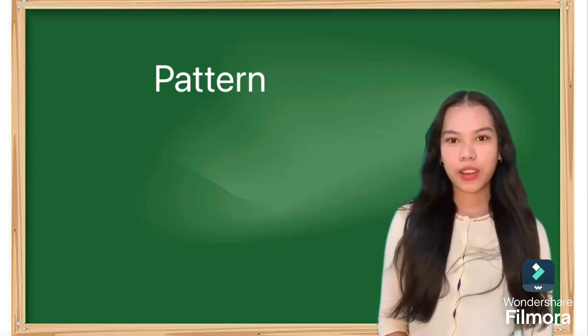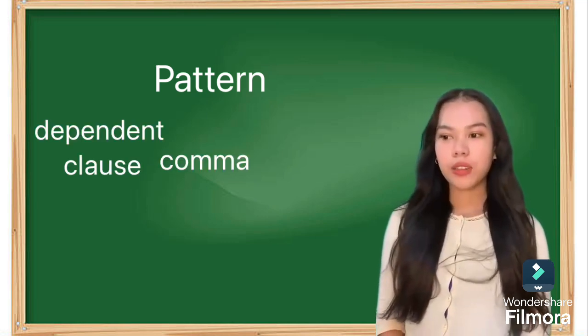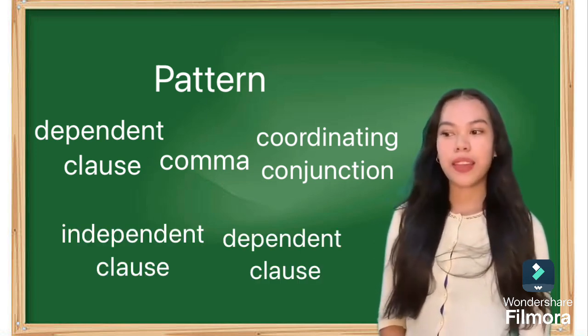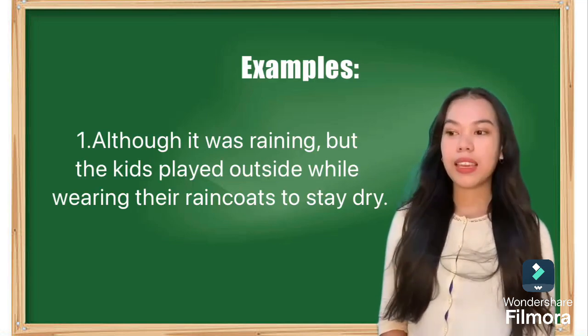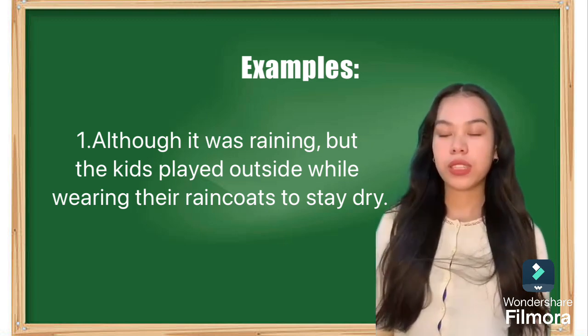So we have another pattern, which is dependent clause, comma, coordinating conjunction, independent clause, and dependent clause. So first example is, although it was raining, but the kids played outside while wearing their raincoats to stay dry.